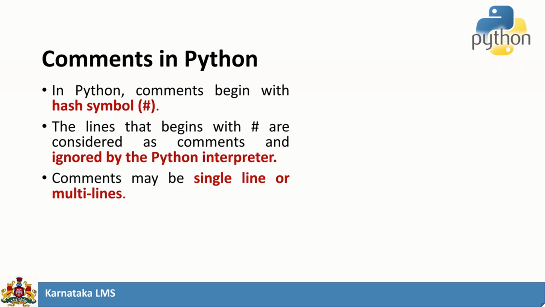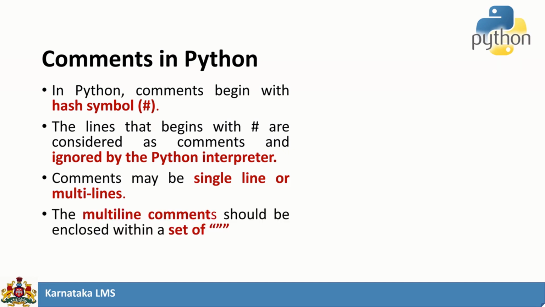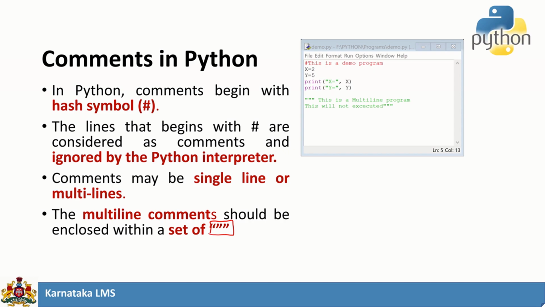If you want to add a multi-line comment, it should be given within a sequence of 3 double quotes. Consider this particular example. Here we have used both single line comments and multi-line comments. If a line starts with the hash, we say it is a single line comment. If you are enclosing a text inside triple double quotes, that is 3 double quotes starting and ending, we call this a multi-line comment.